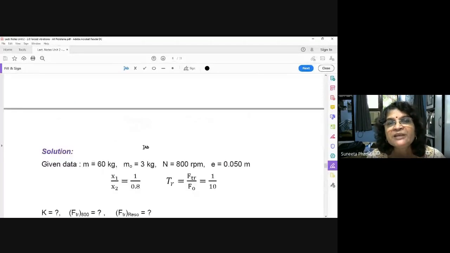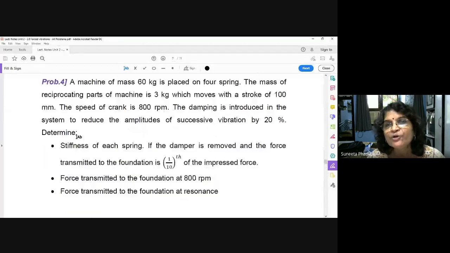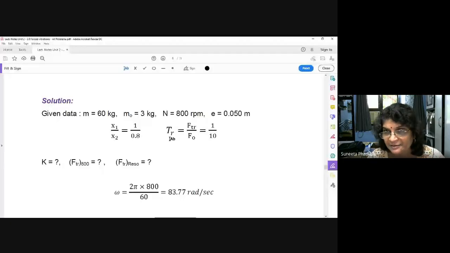Determine the stiffness of each spring, that is K we have to determine. If the damper is removed, means zeta is 0, and the force transmitted to the foundation is 1/10 of the impressed force. See, this is very important. The force transmitted to the foundation is 1/10 of the impressed force. How will you write it down? Transmissibility is equal to FTR upon F0 is equal to 1 upon 10, so transmissibility is 1/10. Understood? For this condition, you have to find out how much the stiffness of the spring will be.